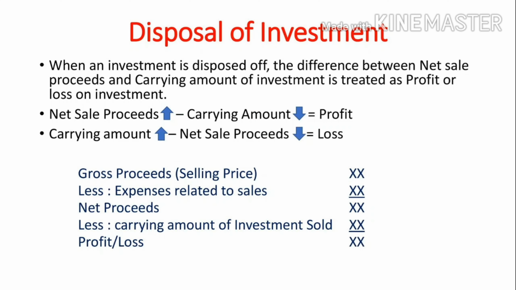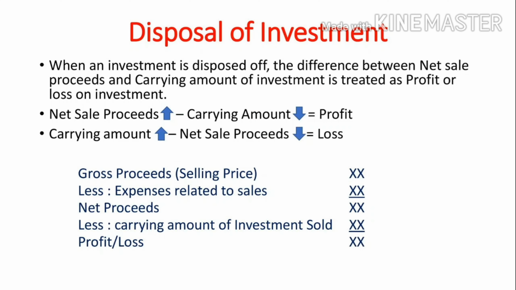How can you compute profit or loss of investment? First of all, you have to take gross proceeds, that is selling price or sales. You have to deduct expenses related to sales, that is brokerage, stamp duty, commission, etc. Then you will get net proceeds.